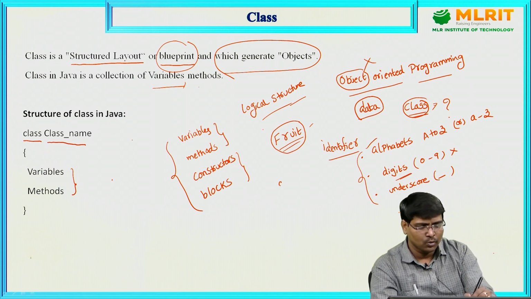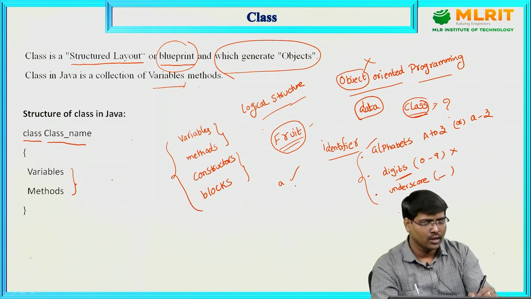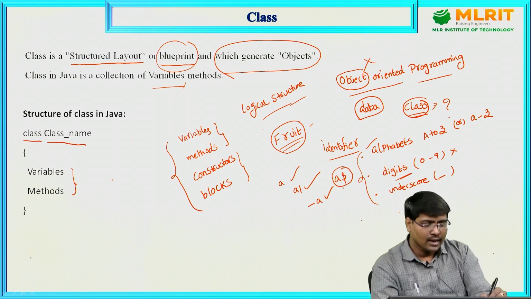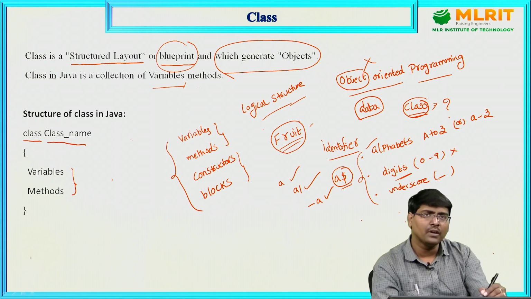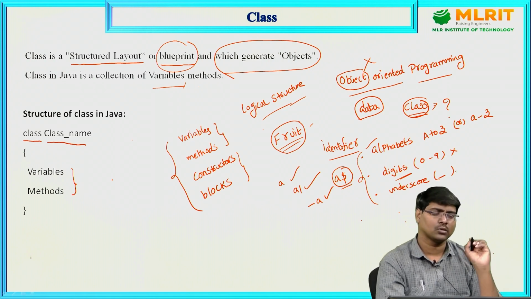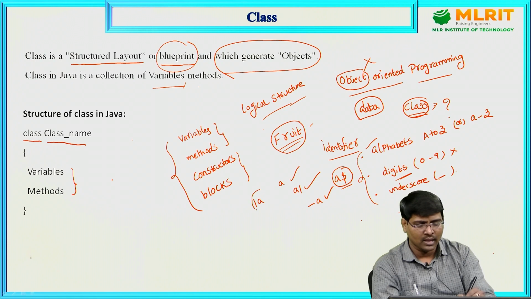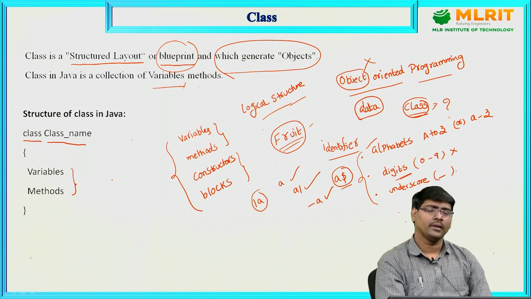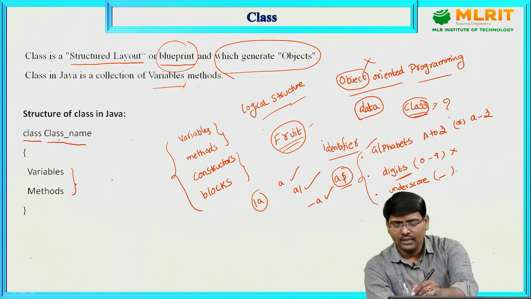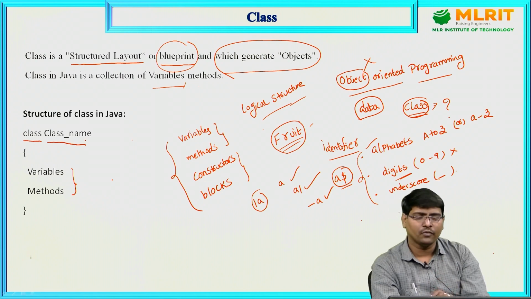For example, A, this is a valid variable name. A1, this is a valid name. Underscore A, this is a valid name. $, this is invalid. Why? The name does not consist of any special symbol other than underscore. For example, 1A, this is also invalid. Clear? Like this we can give the name of the class.